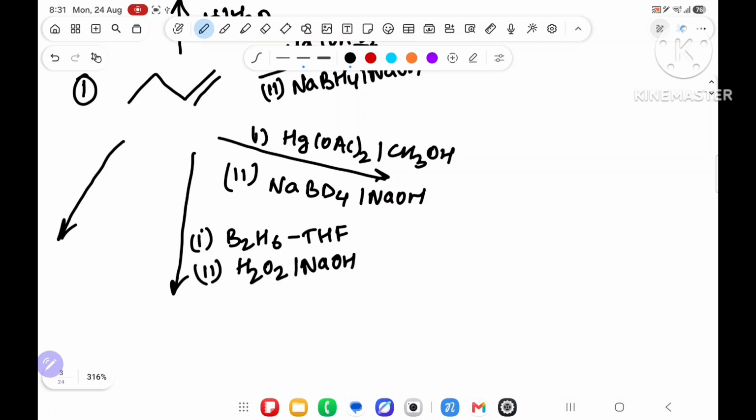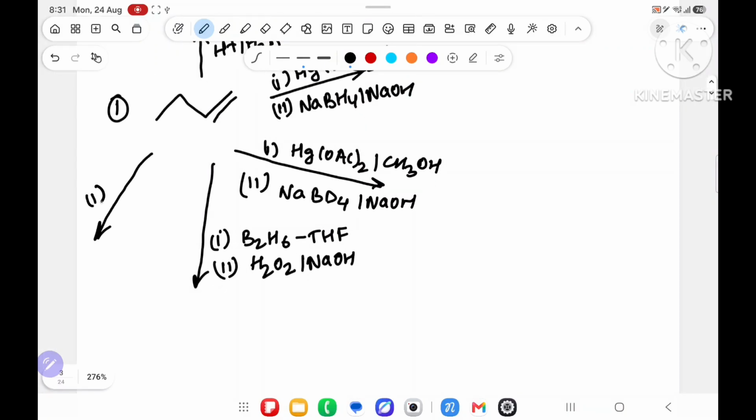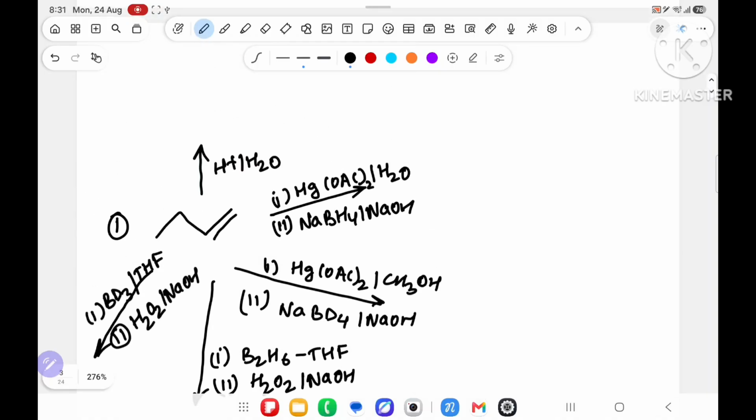And one more, suppose I will take last reagent: first BD3 in presence of THF. Second reagent is H2O2 in presence of NaOH. Any problem? No, sir. Now see over here.